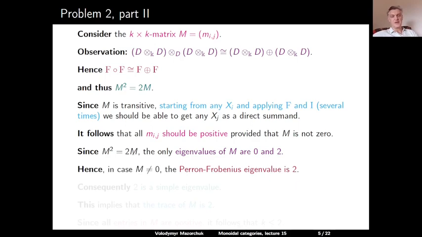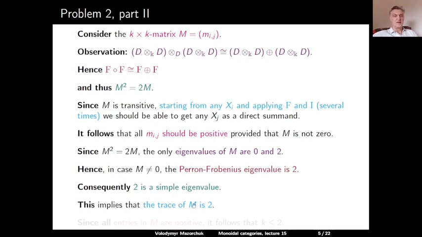And in particular, if M is non-zero, it's a matrix with strictly positive integer coefficients, so it has a Perron-Frobenius eigenvalue. So then the only possibility for the Perron-Frobenius eigenvalue is 2. And in particular, 2 must be a simple eigenvalue. The Perron-Frobenius eigenvalue is always simple.